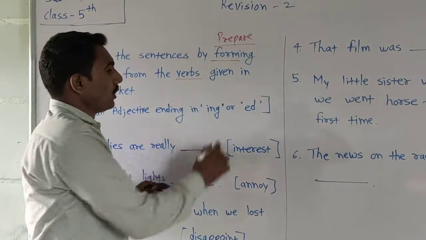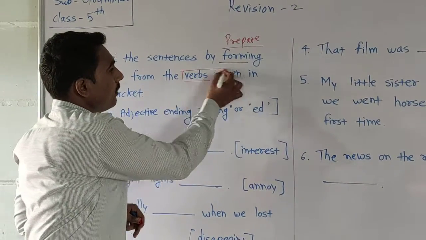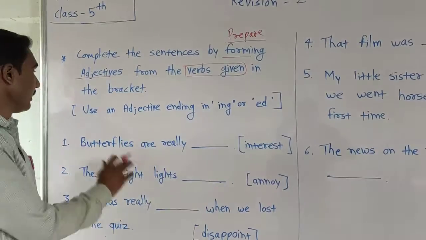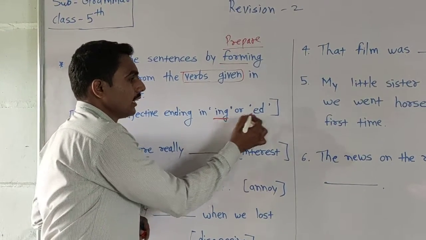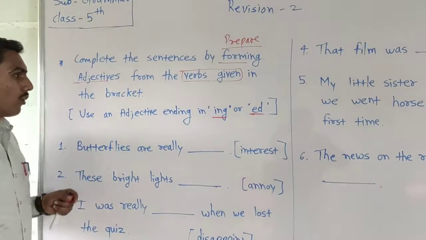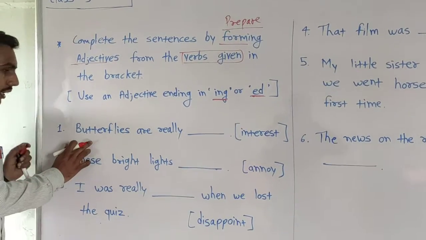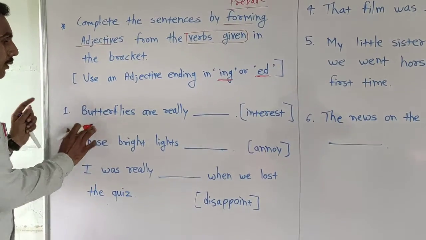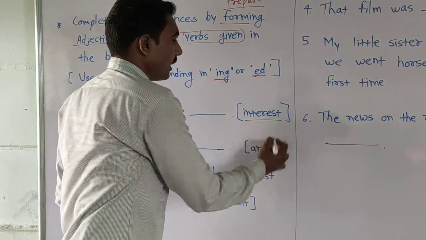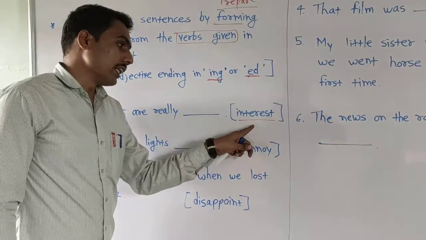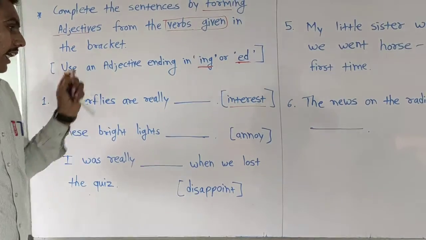We want to form or prepare adjective from the given verbs in the brackets. Okay, then use an adjective ending in ing and or ed. Okay, you want to use ing or ed at the ending of that adjective. Look here, the first sentence is here. Butterflies are really dash and in bracket word is interest. This word is verb. We want to use here ing or ed to make this word as an adjective.